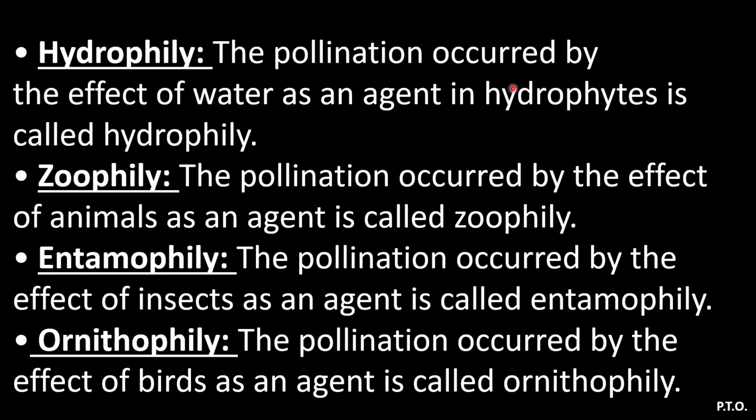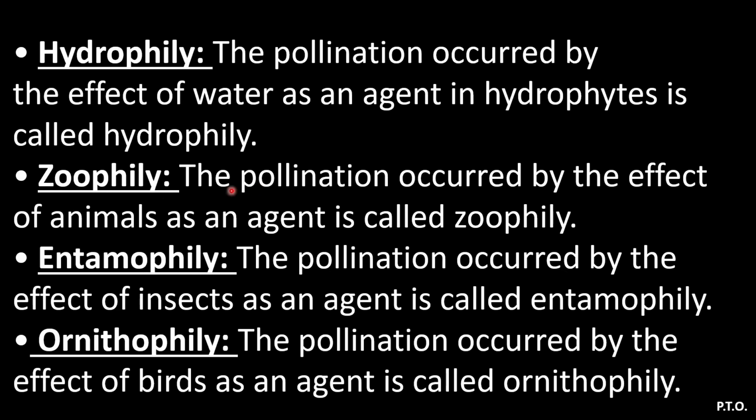When the pollination occurs by the effect of water as an agent in hydrophytes, it is called hydrophily. Third is zoophily. Pollination occurring by the effect of animals as agent is called zoophily. Next is entomophily. The pollination occurring by the effect of insects as an agent is called entomophily. And the last one is ornithophily. The pollination occurring by the effect of birds as an agent is called ornithophily.